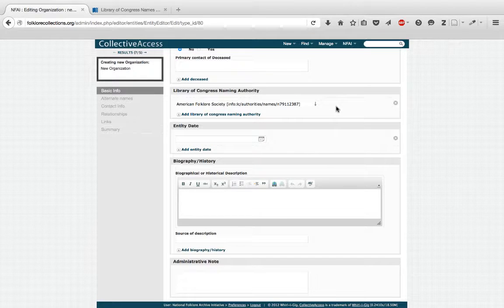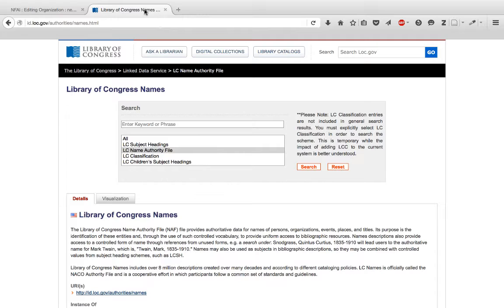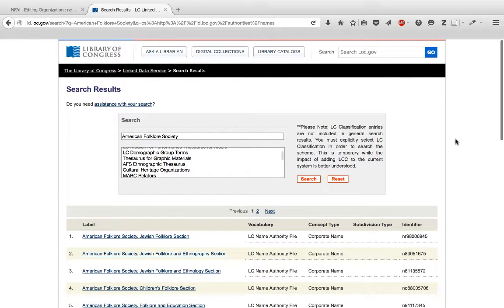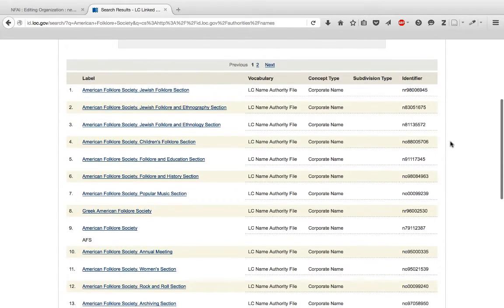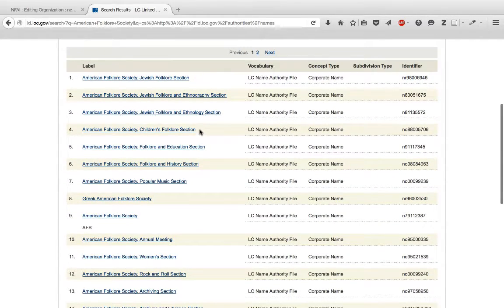What if you're not sure, though? It is useful to double-check by searching the LC Name Authority file directly. Open a new browser tab. Type in the URL id.loc.gov/authorities/names.html and hit Enter. In the search box, type American Folklore Society. Now let's scroll down the list of search returns. You'll see it matches those that came up in the linked data field back in the FCD.